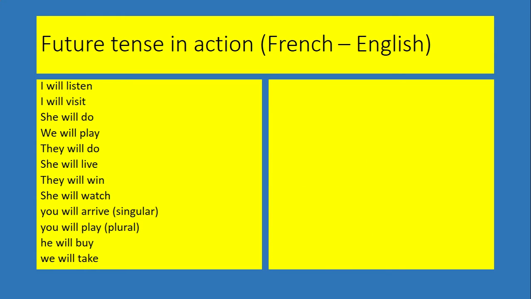Here's some into English. Grab a piece of paper, why don't you scribble these down. Again, I've tried to use verbs which I think you know. Remember, you're just adding the endings onto an infinitive, so the infinitive is easy to find. Just grab a dictionary if you've got one. J'écouterai, je visiterai, elle fera, nous jouerons or on jouera, ils feront, remember that's the irregular of the verb faire, as was the elle fera for the third one.